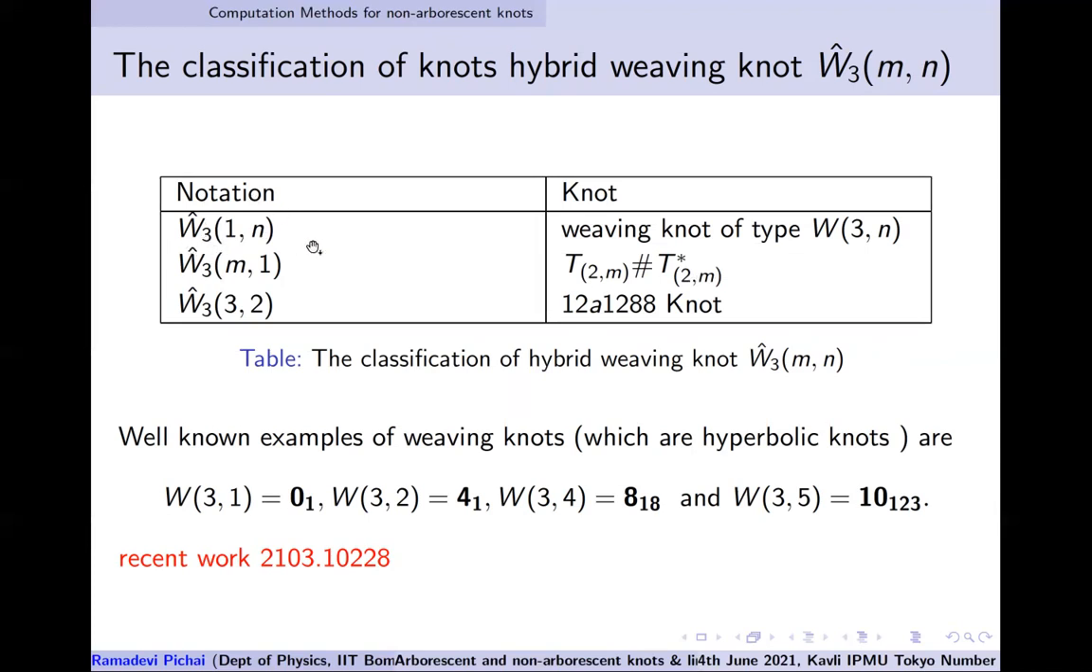What we wanted to find is the colored HOMFLY-PT for a general hybrid weaving knot, so that we can address some of the issues about volume conjectures for this class of weavings. Okay, so this was a recent work which appeared in March.